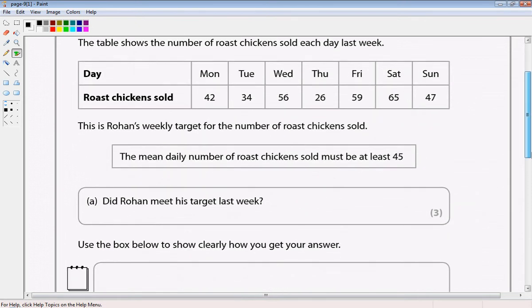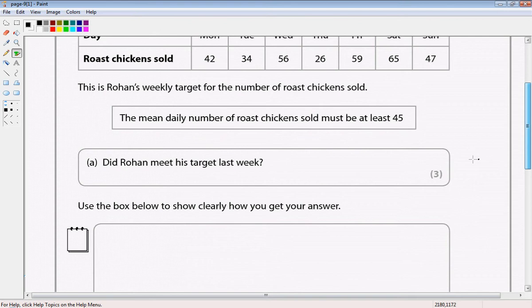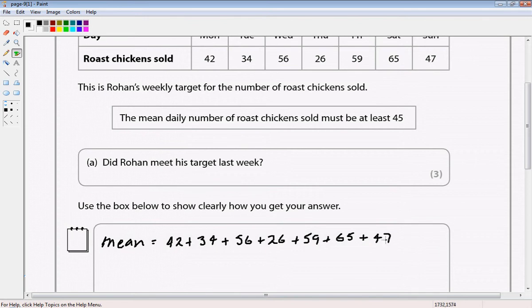Well, to work out the mean average, we can write here: mean equals 42 plus 34 plus 56 plus 26 plus 59 plus 65 plus 47.